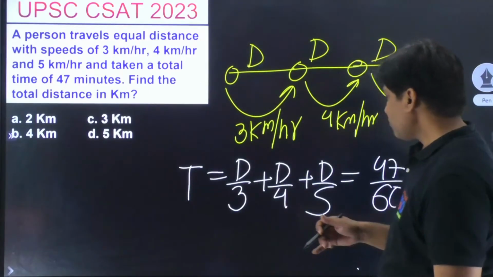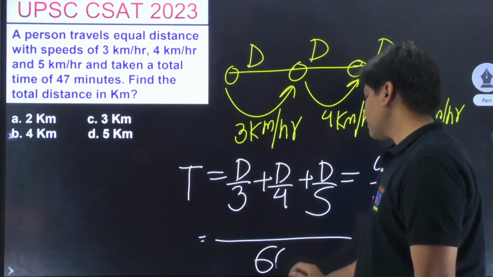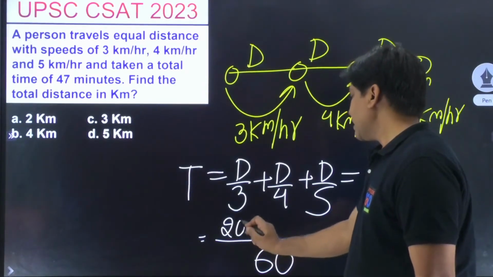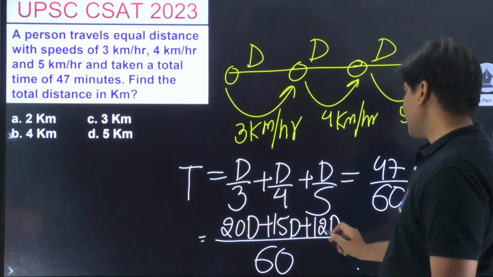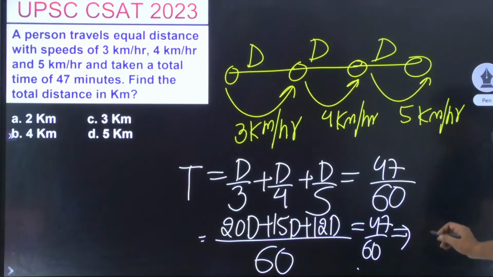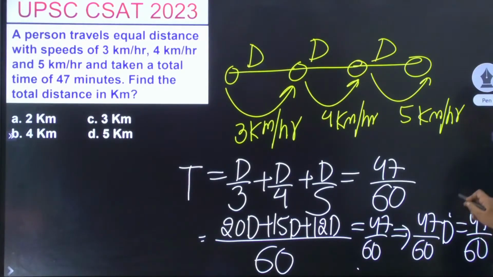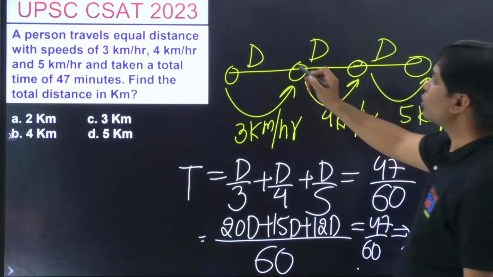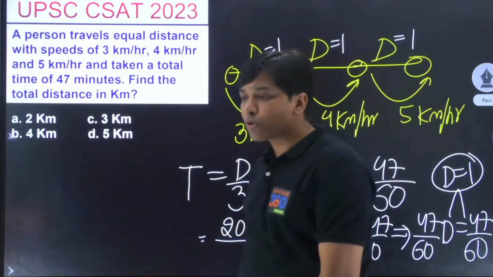Now, if that is the case, what should we be doing? Let's simplify. The LCM is coming out as 60. So this is 20D, this is 15D, and this one is 12D, is equal to 47 by 60. You add them up, you will be getting 47 by 60 D, that is equal to 47 by 60. Simplify, D is equal to 1. The moment D is equal to 1, this D is also 1, this D is also 1, this D is also 1. What is the total distance out there? The total distance is 3.